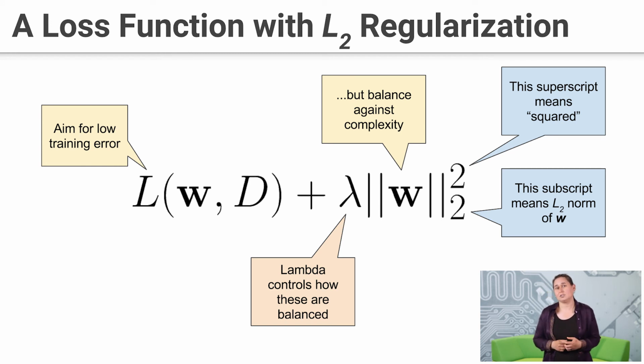If you have lots and lots of training data, and your training data and your test data look the same, IID to be statistical, then you probably don't need much regularization, maybe 1e-6, maybe none at all. But if you don't have much training data, or if your training data and test data are kind of different, then you may want a lot of regularization. And you may want to tune that with cross-validation or with a separate test set.